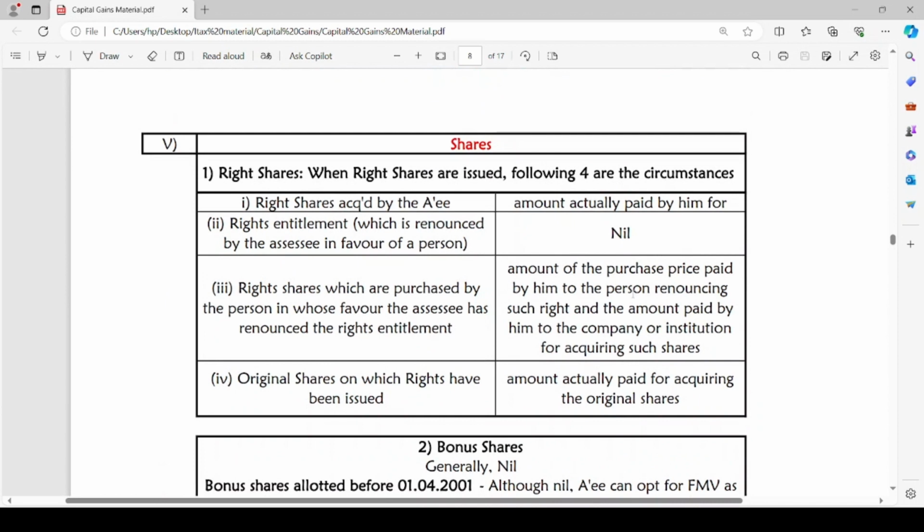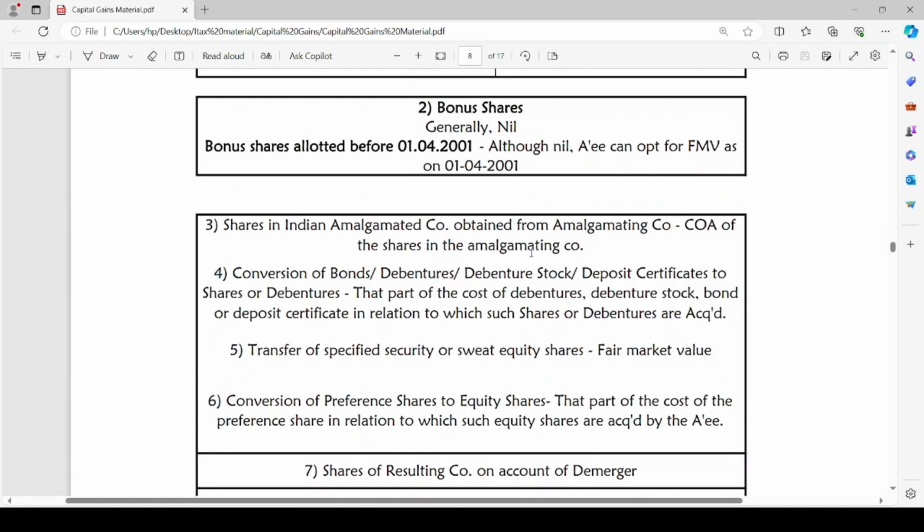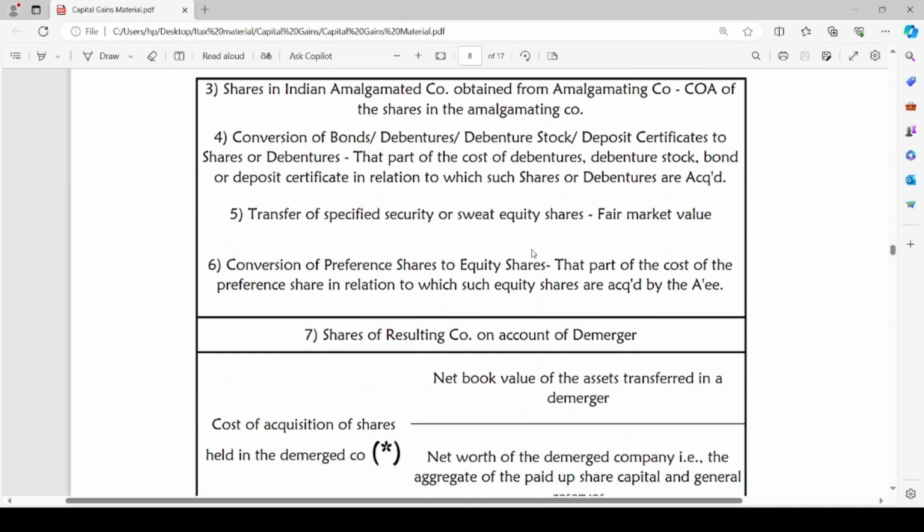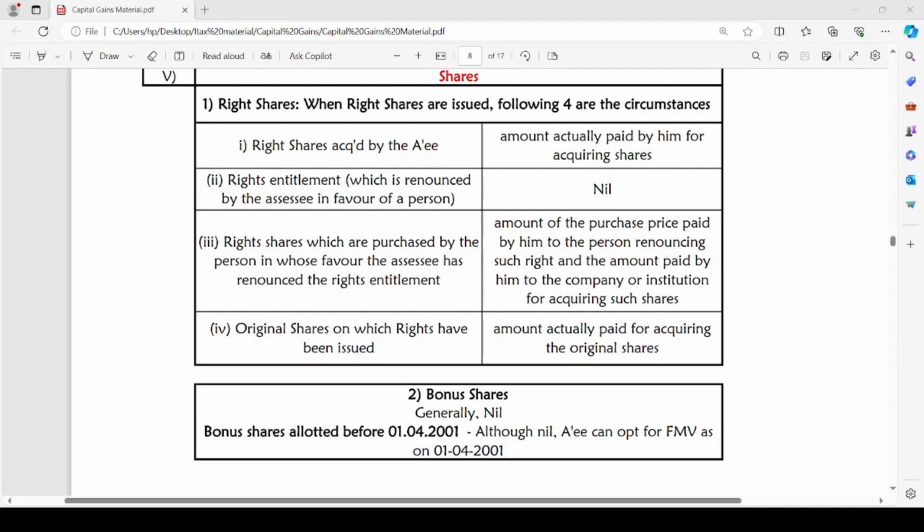The fifth one is regarding shares. The capital asset here is shares. Shares can be right shares or bonus shares, or there are a few more cases where the transfer of shares can be seen, and in such cases, what will be the cost of acquisition? Let us discuss one by one.